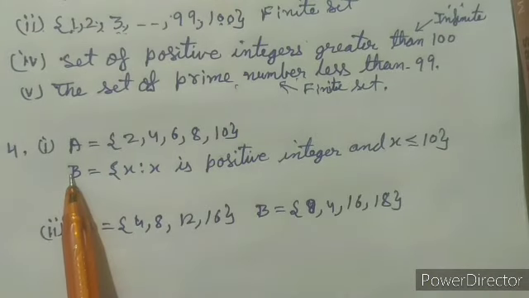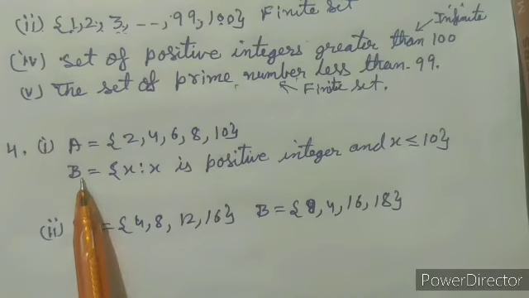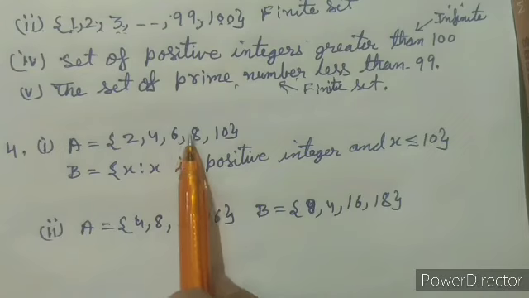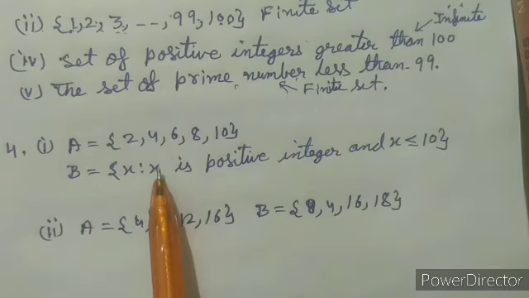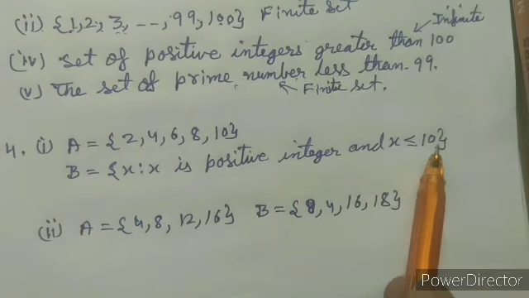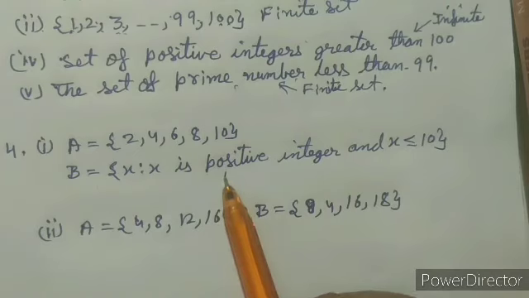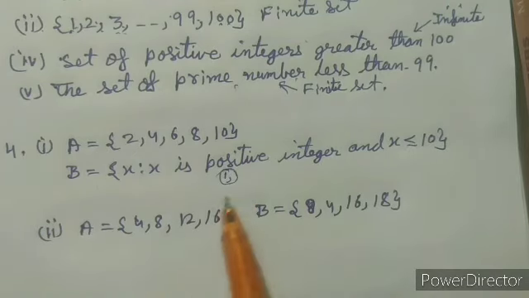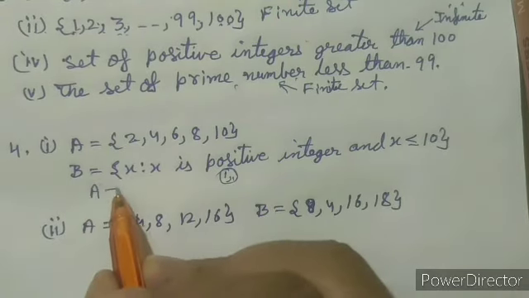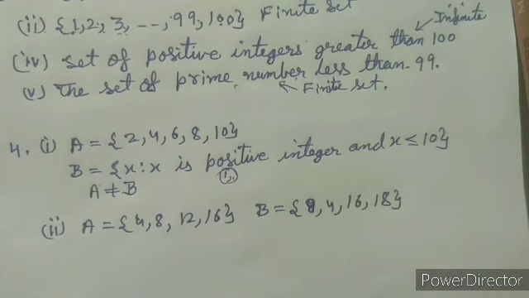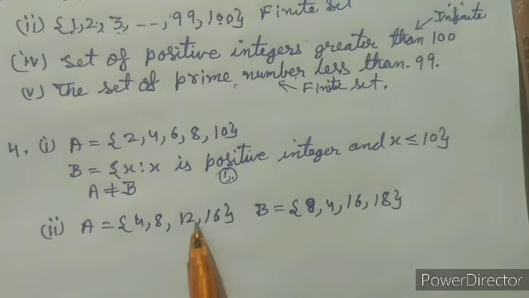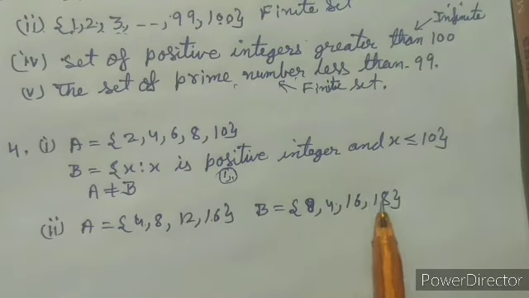In question number 4, we have to check whether set A is equal to set B or not. Here set A has elements 2, 4, 6, 8, 10, and set B is the set of positive integers less than or equal to 10. Positive integers less than or equal to 10 also include 1, and 1 is not in set A. That means set A is not equal to set B. Now in the second part, set A is given to us as 4, 8, 12, 16, and set B is 8, 4, 16, 18.